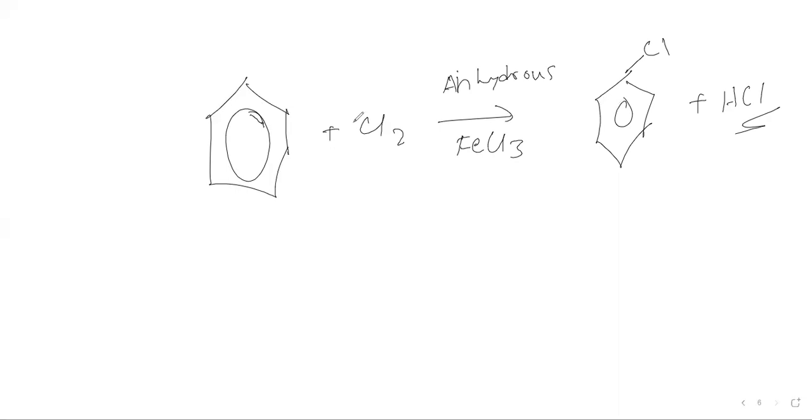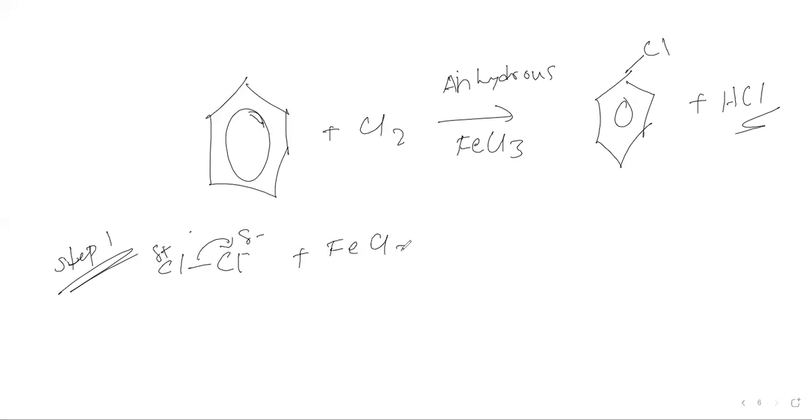Now let's come to the formation of the electrophile. How are these electrophiles being formed? So in this reaction mechanism, step one is the formation of the electrophile. So Cl and Cl will have heterolytic bond fission. This pair of electrons is going to get completely broken, and one of the atoms is going to take the pair of electrons, and the other will remain with fewer electrons.